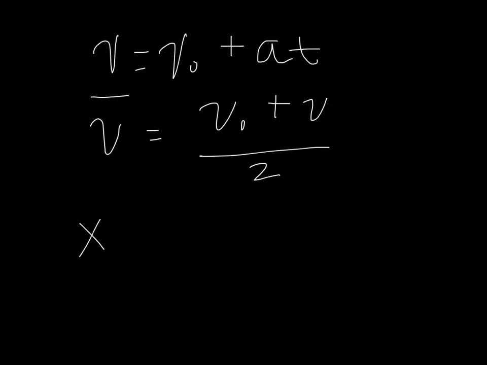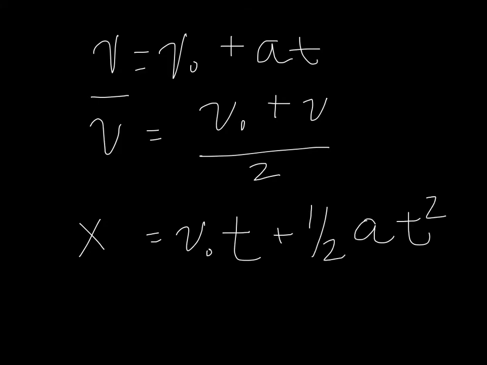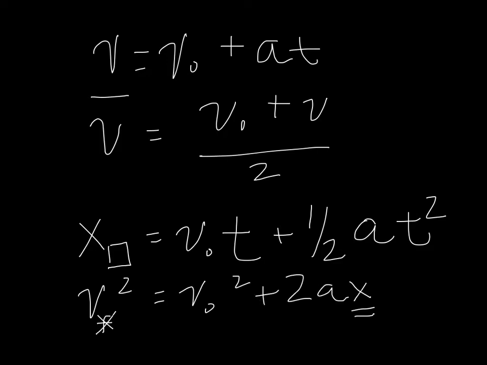We have final position equals v naught t plus 1/2 at squared. If there's nothing here, you assume that it's final. And we have velocity squared, or final velocity, equals v naught squared plus 2ax, where x is its displacement or distance or position.